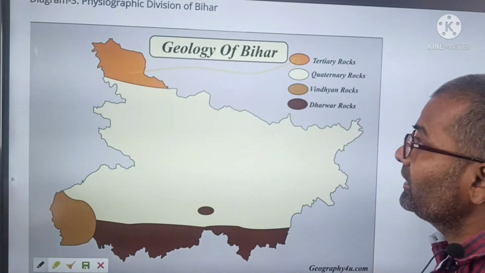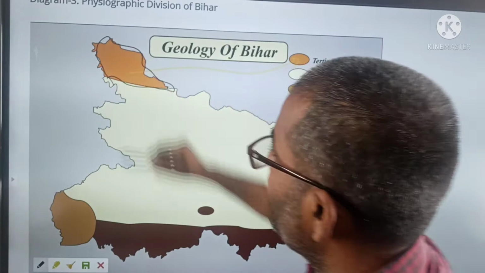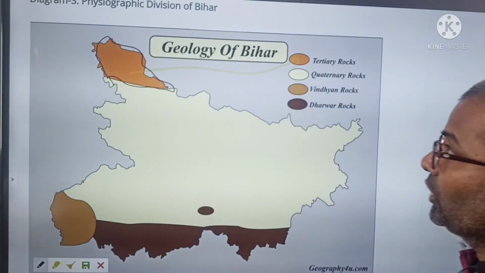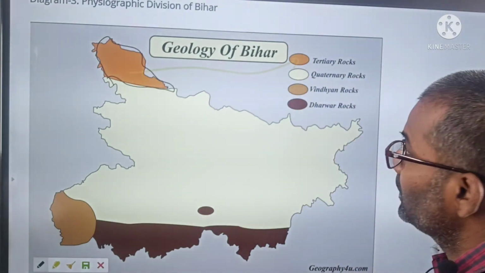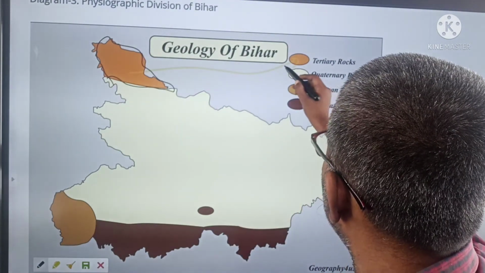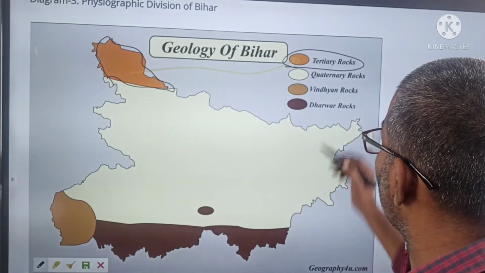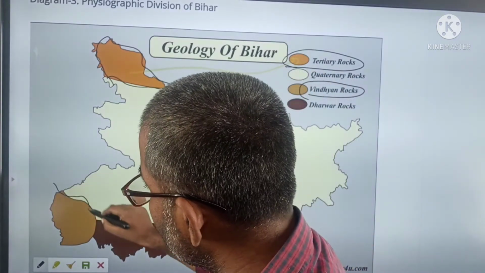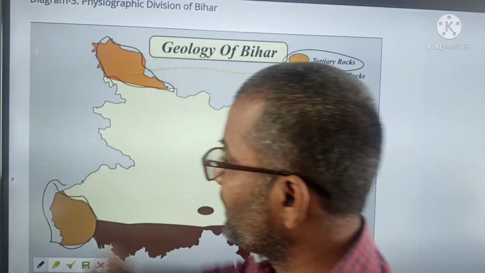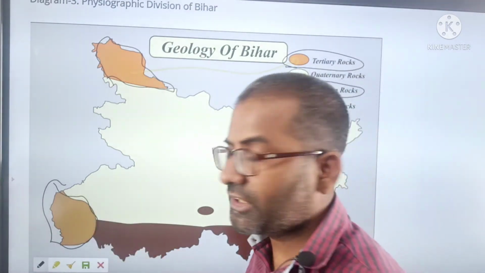It is found in West Champaran near Nepal, so it is a part of the Nepal mountain. Next is Vindhyan rock, found in Kaimur district.